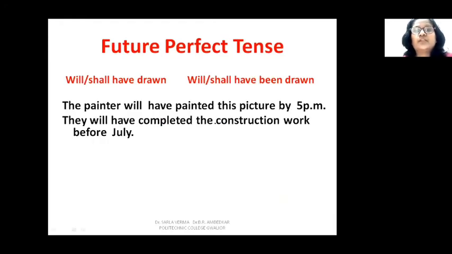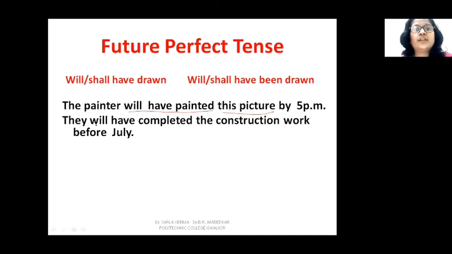So this is past perfect. Now future perfect tense, will, shall, have drawn. And I told you that we use been in perfect tenses. So it will be will or shall as per the subject, and then have been and third form of the verb. So let us take up these sentences. The painter will have painted this picture by 5 p.m. This is a future perfect sentence. He will have completed this picture by 5 p.m. So painted what? This picture. This is your object. They will have completed the construction work before July.